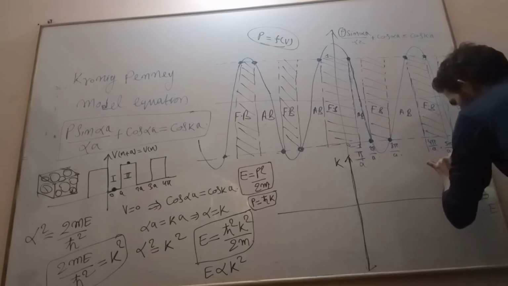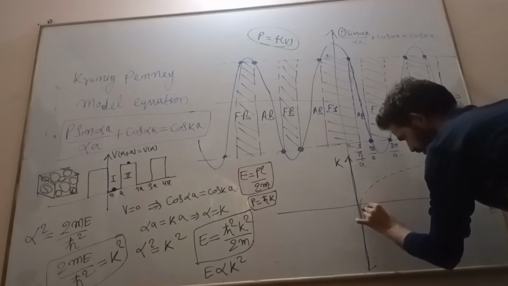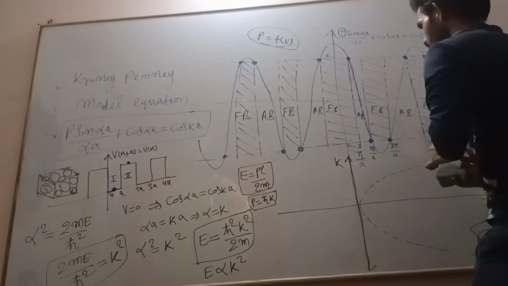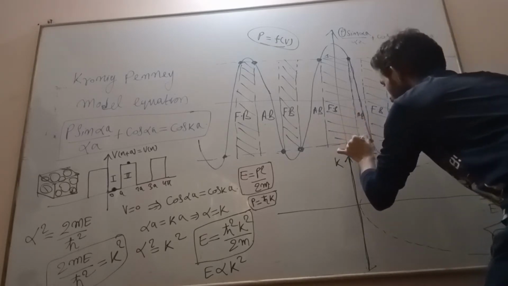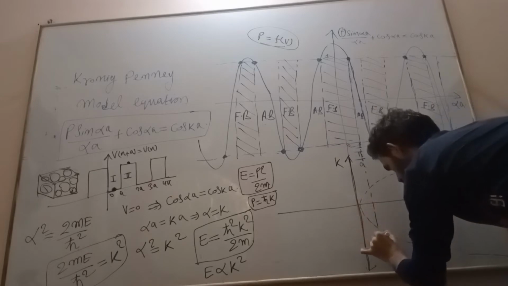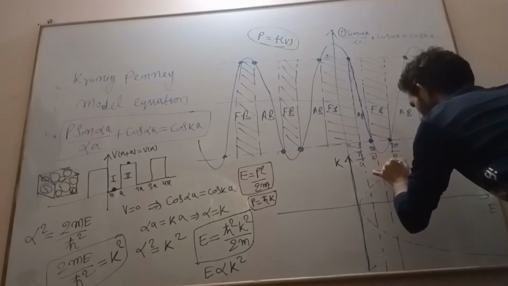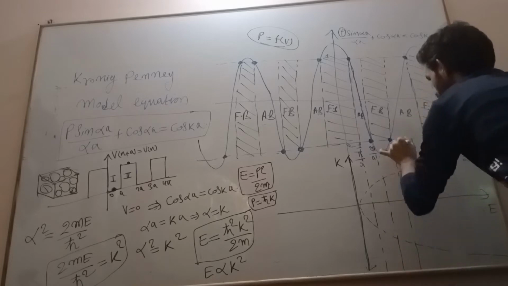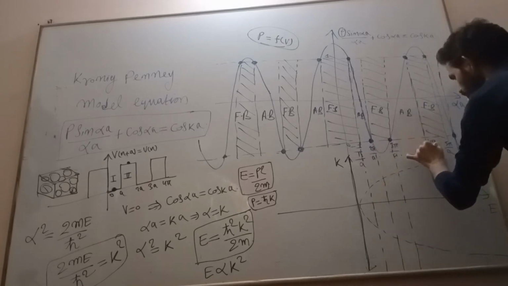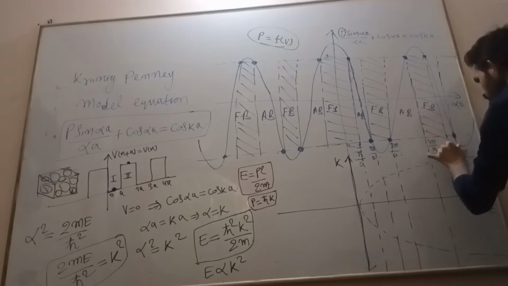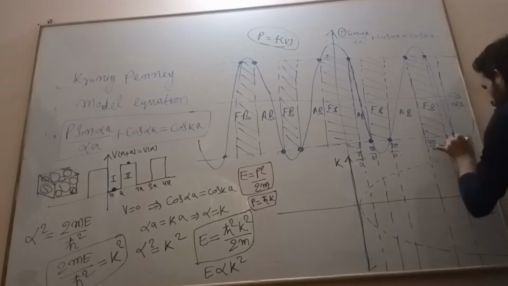So this is my parabolic function. Let us draw the graph corresponding to this. Extend the allowed energy region and forbidden energy region down to the bottom.